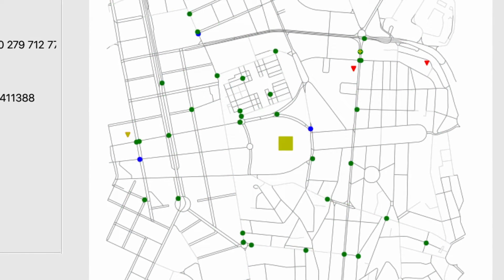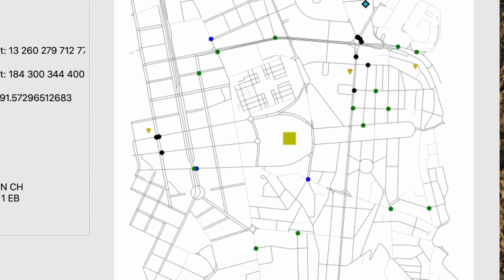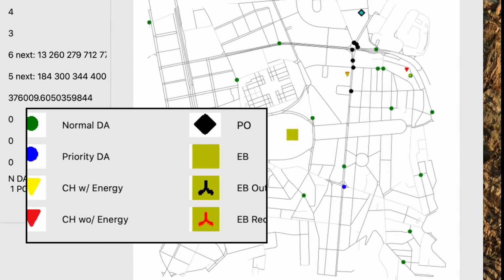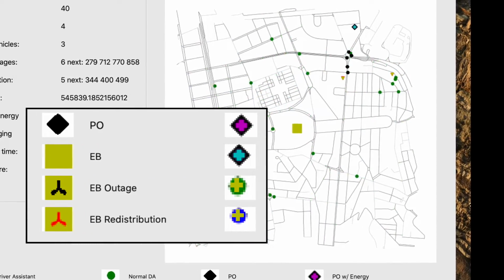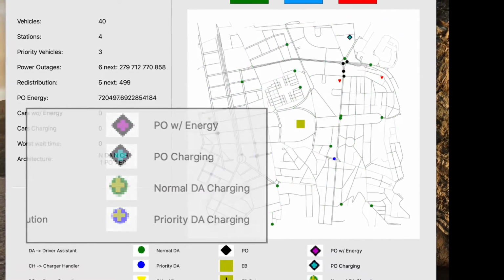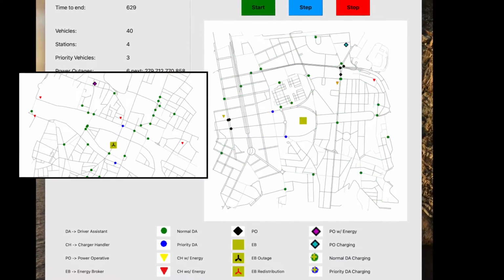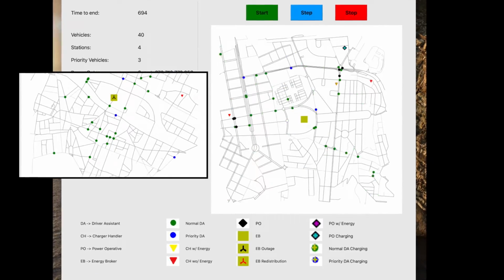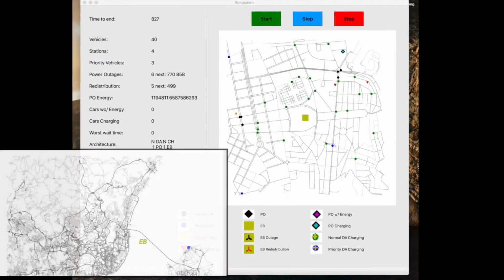Here we can see a simulation of our project. Let's decompose this simulation. The circle symbolizes the vehicles, the inverted triangles the charging stations, and the black diamond is the power operative. The yellow square is the energy broker, and there is only one energy broker and one power operative. In our example, we use a simulation that has a map of the Alameda campus, but we show here different examples of maps, including in this case New York and in this case Lisbon.